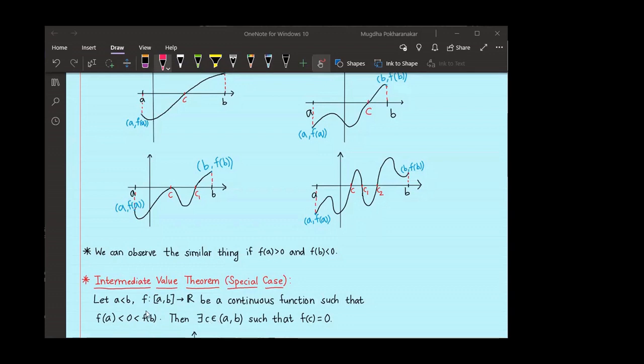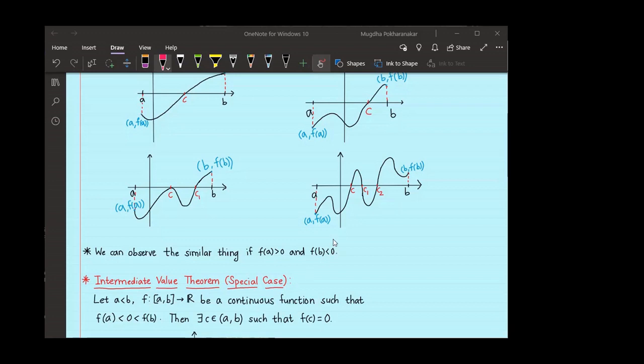Now f of a cannot be 0 because already it is given to be negative. So by law of trichotomy, it cannot be simultaneously equal to 0. Similarly, f of b is given to be positive, so it cannot be equal to 0. So my c, if it exists, will lie in open interval (a, b).